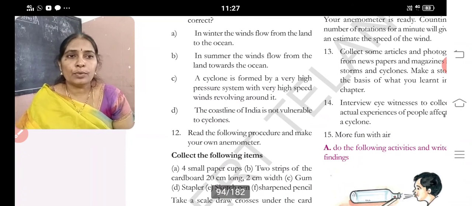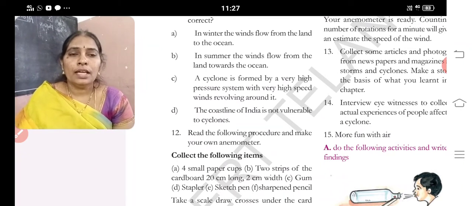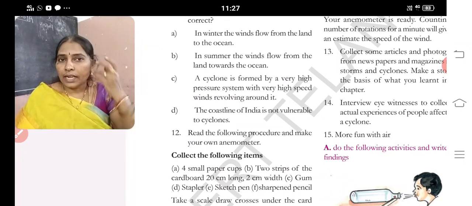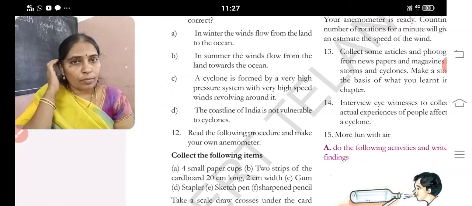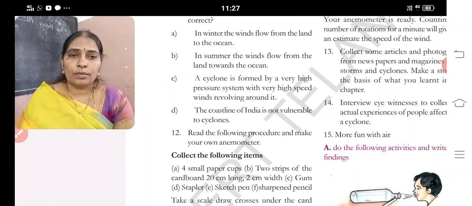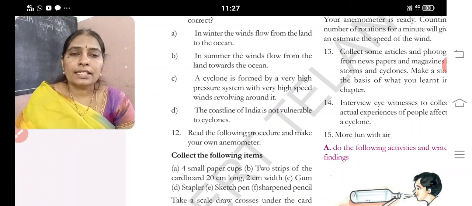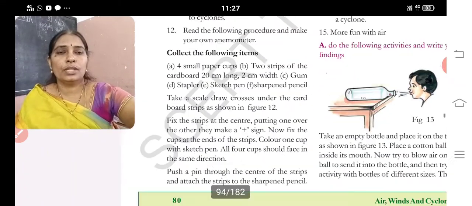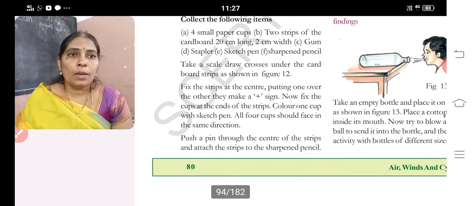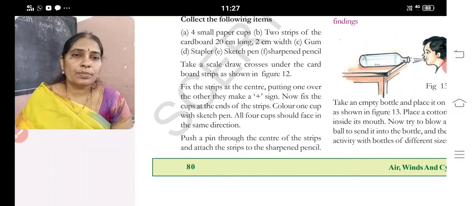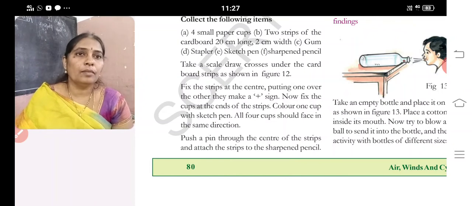Read the following procedure and make your own anemometer. You try it. If materials are available with you, you can try it. Okay. Now let us see that. Small paper cups, 2 strips of cardboard, 20 cm long and 2 cm wide, gum, stapler, sketch pen, sharpened pencil.